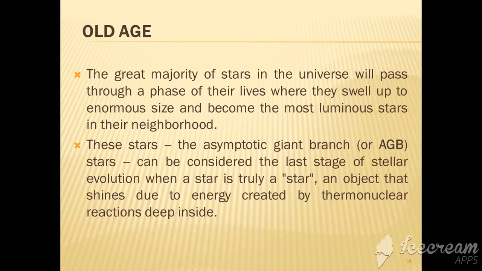Helium is converted into carbon, and further carbon becomes more massive elements. So thermonuclear reactions do not totally stop, but there is conversion of helium to carbon going on.